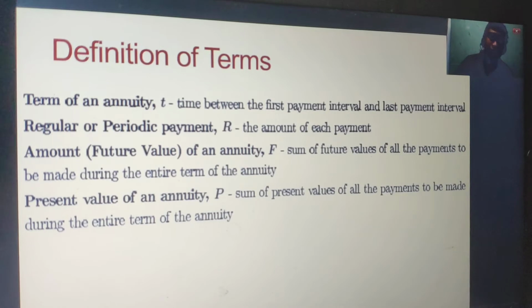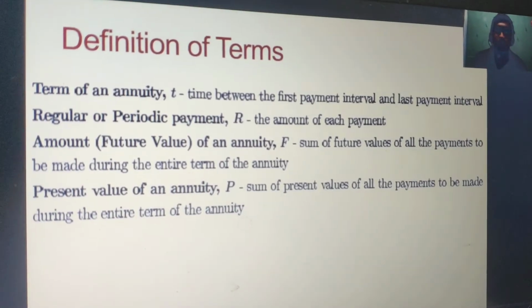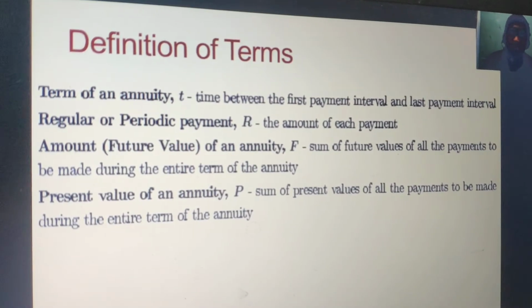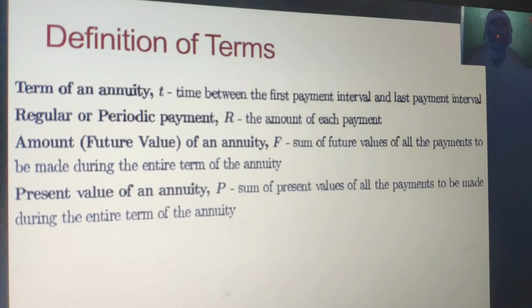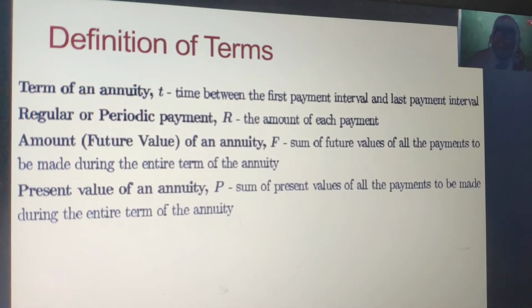The present value of annuity, which is denoted by P, is the sum of present values of all the payments to be made during the entire term of the annuity, or it will be the present value of that annuity.